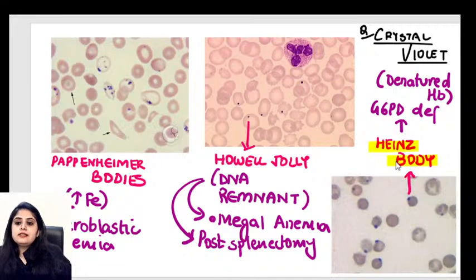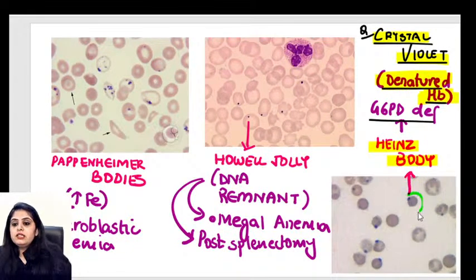First, let's do our theory a little. Where are Heinz bodies seen? Heinz bodies are seen in G6PD deficiency anemia. And what exactly is Heinz bodies? So you'll say, ma'am, when G6PD is deficient, then the hemoglobin becomes denatured. So that denatured hemoglobin is nothing but Heinz bodies. Heinz bodies is denatured hemoglobin, and that is the catch over here. Denatured hemoglobin you cannot see on a regular Romanovsky stain. If you want to see denatured hemoglobin, if you want to see Heinz bodies, you will have to use a special stain that is crystal violet, and that is what I used over here.